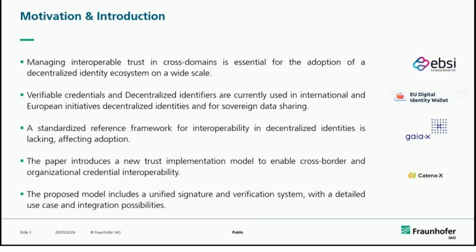We also provide a novel unified signature and verification system using verifiable credentials, and show how this can be used for integration in different trust list use cases and with other trust domains.